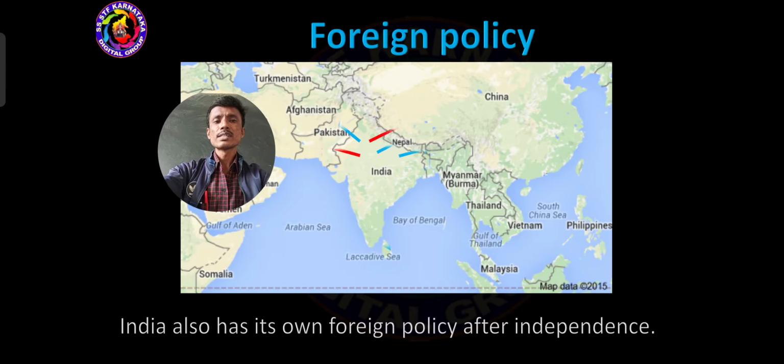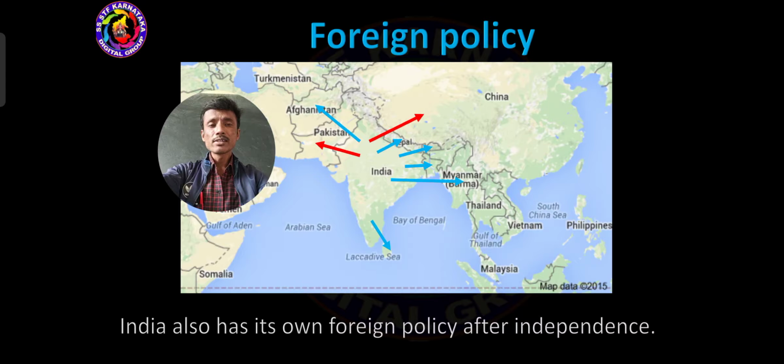Look at the picture, dear friends. India also had its own foreign policy after independence. Before independence, not; after independence. Because before independence, India was not a sovereign country.